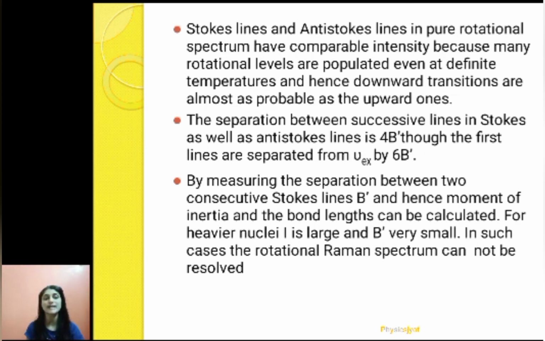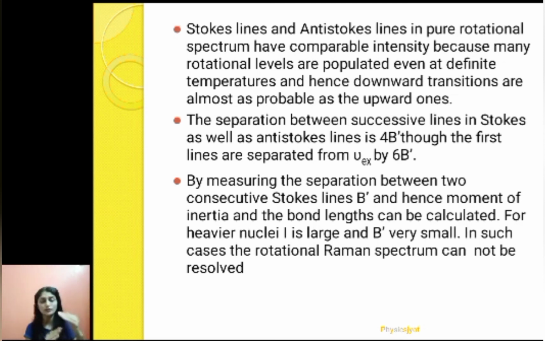Now what is happening when we consider the pure rotational spectrum? If you remember, in rotational spectra we studied that many of the molecules are in their excited state. Why? Because the change in rotational energy is 0.001 electron volt, that is, milli electron volt, and at room temperature the available thermal energy is 0.025 electron volt.